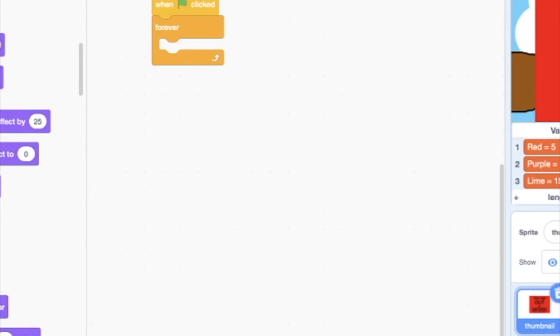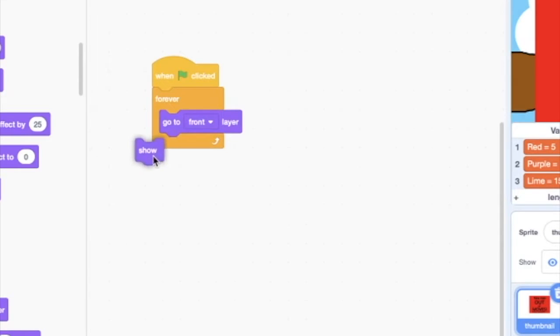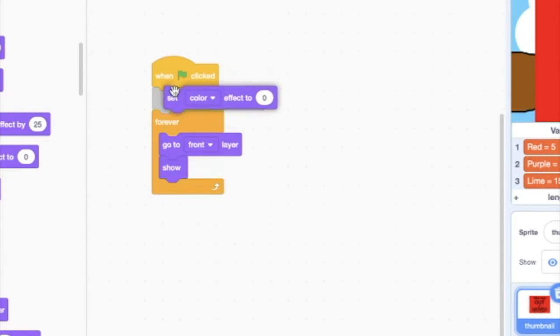So it's gonna say go to the front layer, and it's gonna say forever show, but set the ghost effect to 100. So whenever we stop the game, it'll do that.